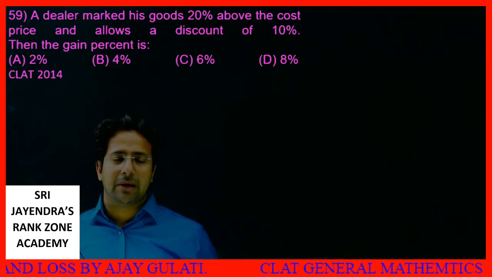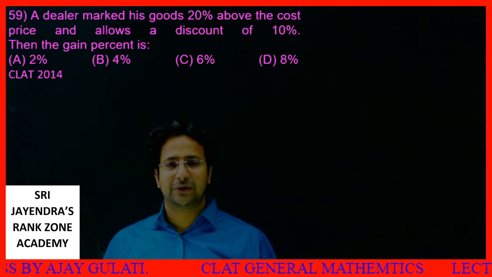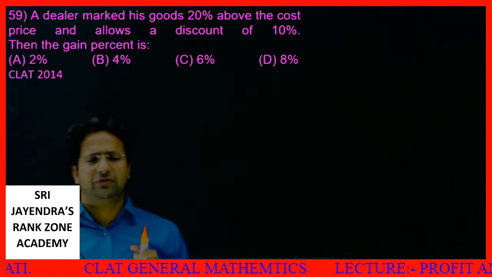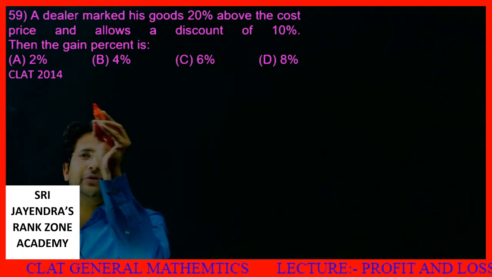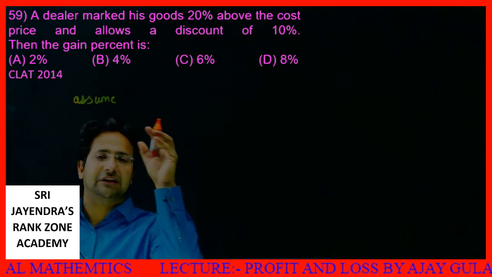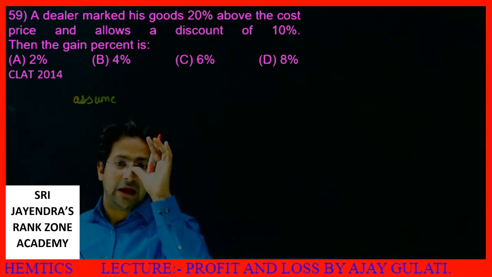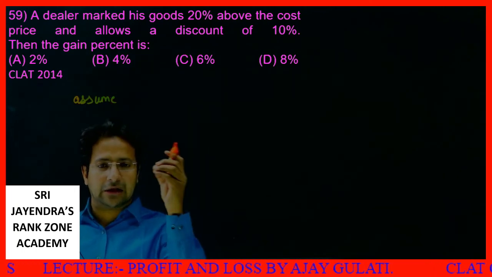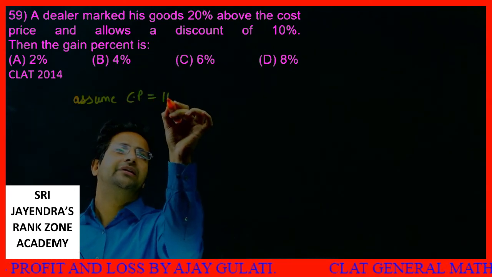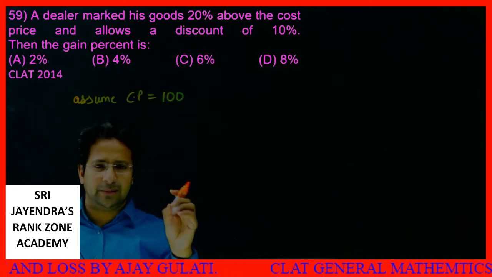A dealer marked his goods 20% above the cost price and allows a discount of 10%, then the gain percent is. Students, always for such sort of question, assume CP is equal to 100 rupees. Whenever there is a concept of markup, marked price, and the actual price is not given, then assume CP, cost price, is equal to 100. You see the things will become how easy.